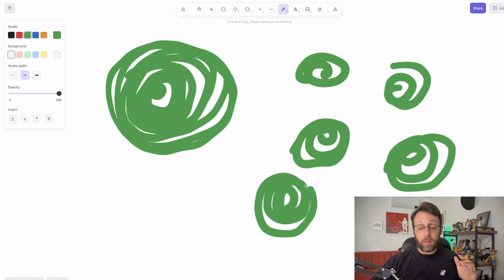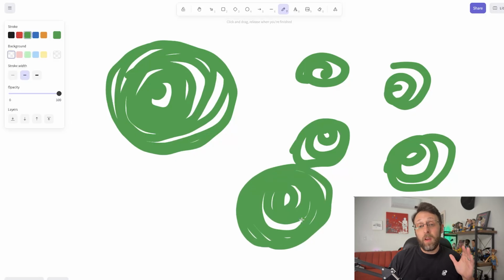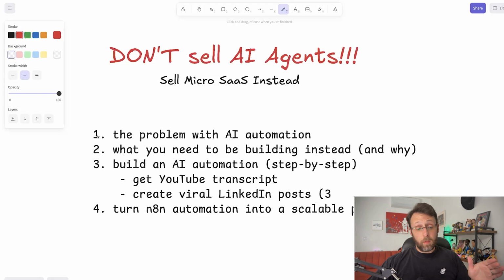Your audience likes it, they're paying you, they're making money, and now you can put marketing dollars behind it and you can scale this. And you can just do this over and over again until you have multiple streams of revenue. And so now you understand what the problem with AI automation is, that you should be building micro SaaS applications instead, and why you should be doing this.